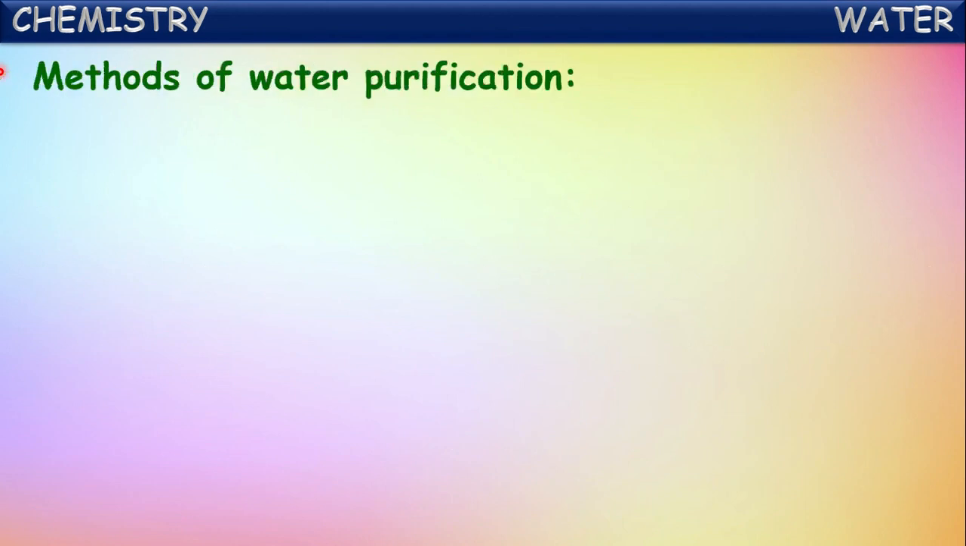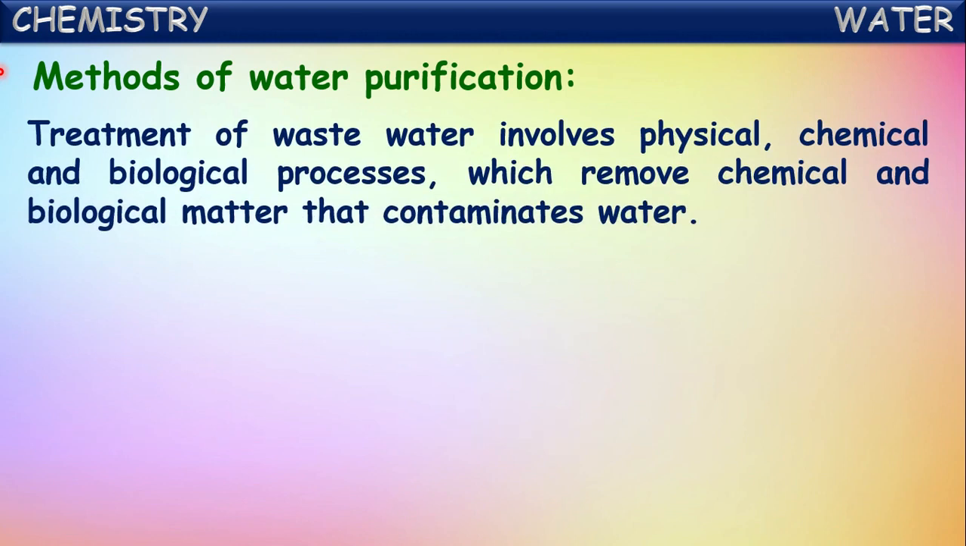So let us see the methods of purification, how water is made pure. Treatment of wastewater involves physical, chemical and biological processes which remove chemical and biological matter that contaminates water. If all these matters are removed from the water, then water becomes pure enough. This removal can be done by different processes like physical methods, chemical methods, and even biological processes are used in the purification of water.